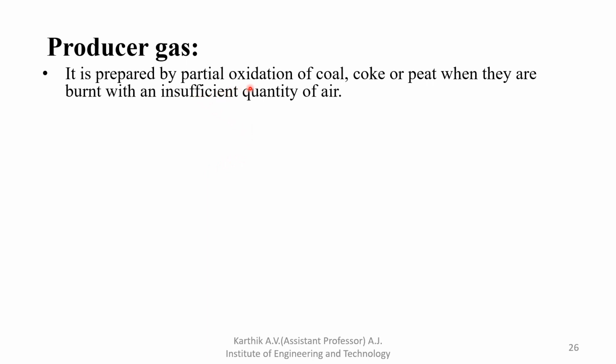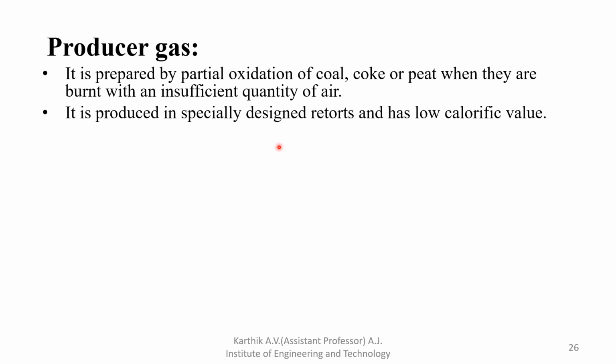It is prepared by partial oxidation of coal, coke or peat when they are burnt with an insufficient quantity of air. It is produced in a specially designed retort and has low calorific value.